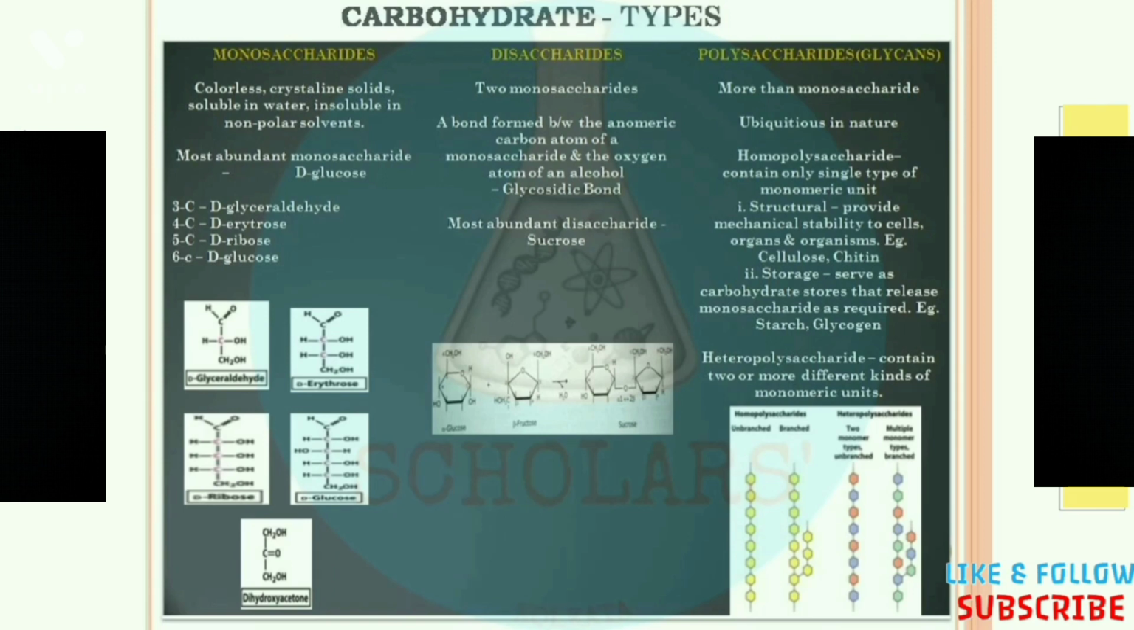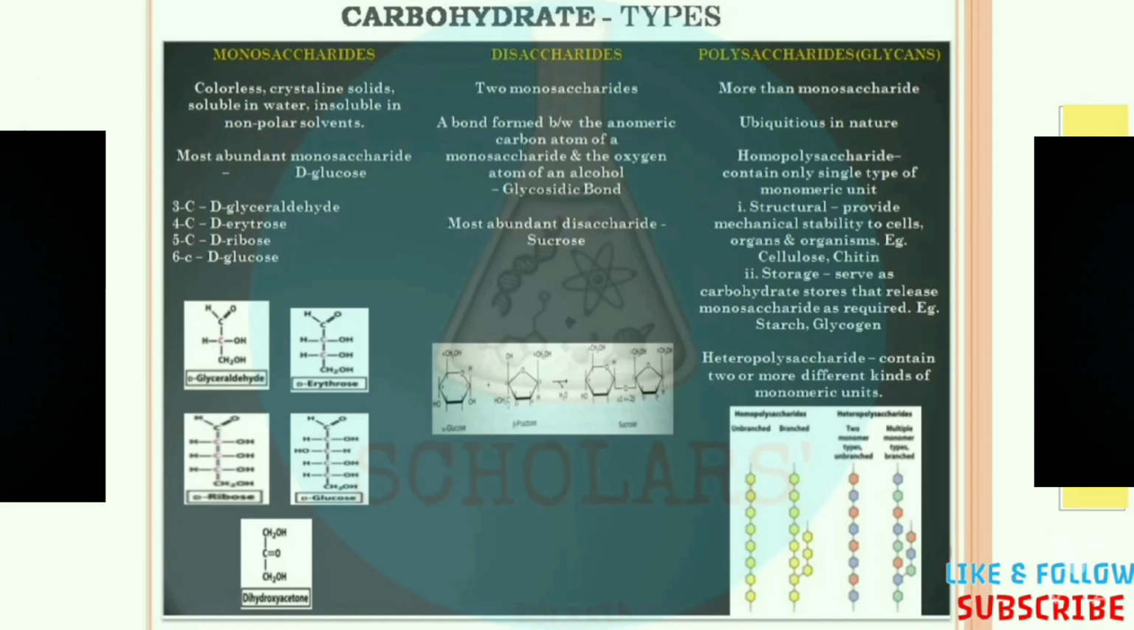Now for polysaccharide, we all know that polysaccharide is formed when many sugar molecules are bound with each other, and then the polysaccharides are formed. So for the disaccharide, only two monosaccharides are bound with each other, and for the polysaccharides, many. That means more than two sugar molecules are bound with each other and form the polysaccharide. So this is very ubiquitous in nature. That means it is found everywhere.